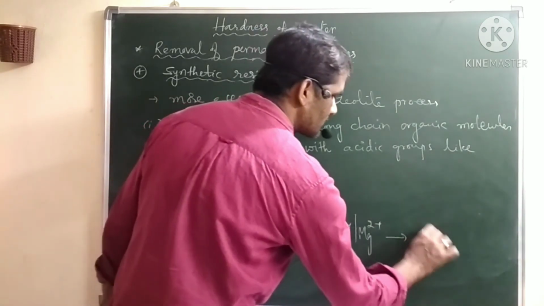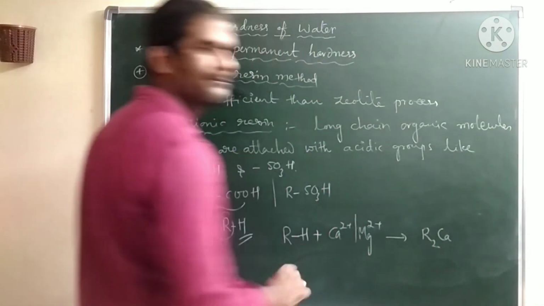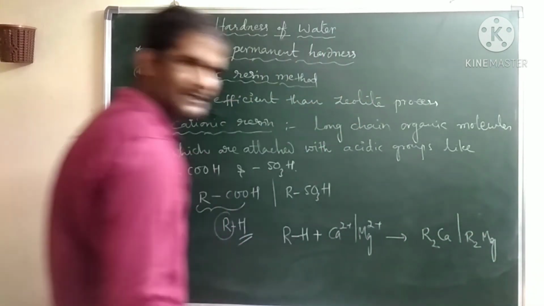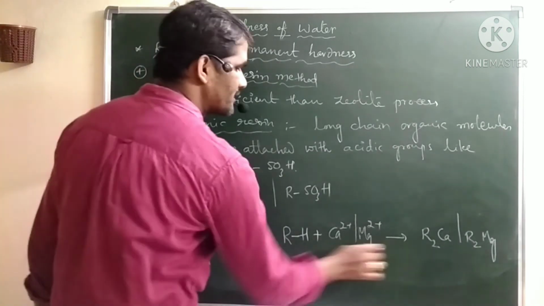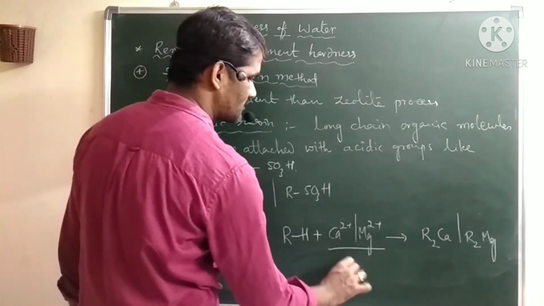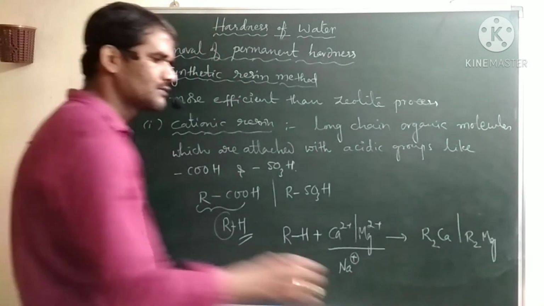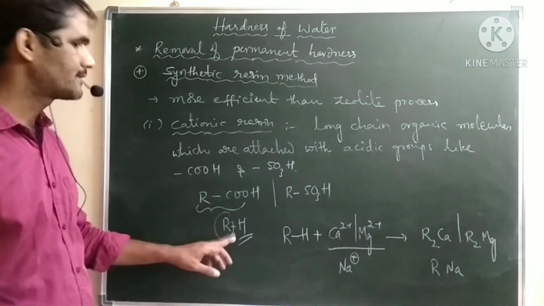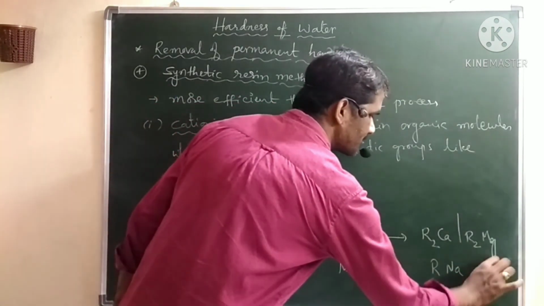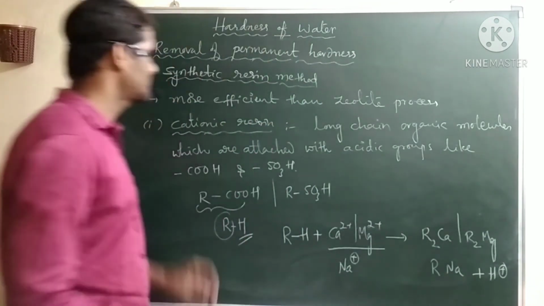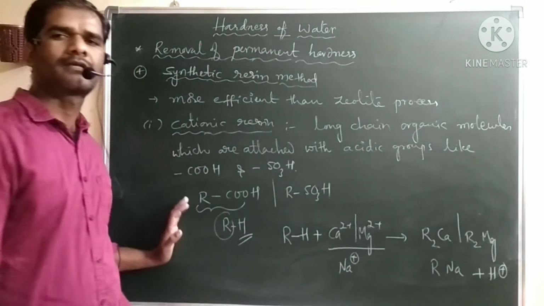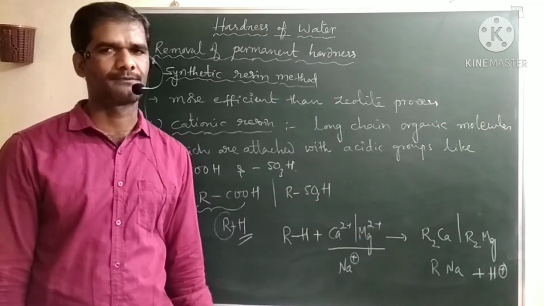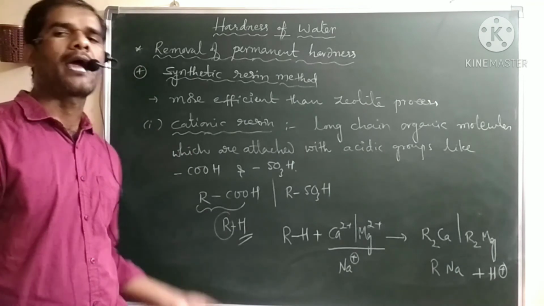Then they will form R2Ca or R2Mg. If any other cations are present, they also replace along with calcium and magnesium. If any sodium is present, it also replaces. So like this, it releases H plus. Whenever we use cationic resin, complete cations are replaced and they release H plus ions into the solution. And the second one, anion resin.